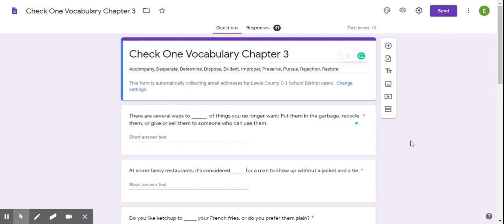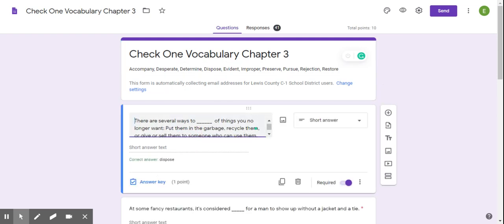Okay, so our first sentence is, there are several ways to blank of things you no longer want. Put them in the garbage, recycle, or give them or sell them to someone who can use them. The word we would put in the blank here is dispose. You would dispose of something. You would put it in the recycling, put it in the garbage, or give it to somebody who needs it.